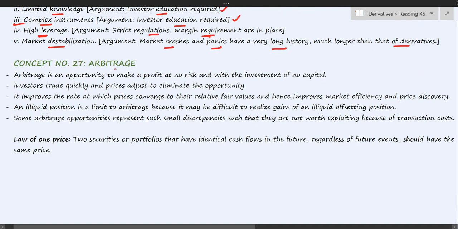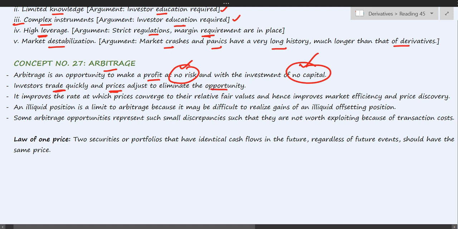Concept number 27, arbitrage. This is an opportunity to make a profit at no risk with investment of no capital. These two are important terms. There is no risk and there is no capital. So what happens in case of arbitrage? The investors try to look for price discrepancies and trade quickly to take advantage of this opportunity.